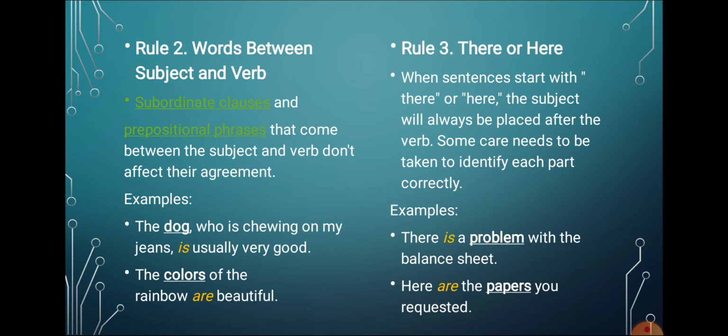If we see there, we might think we should use a plural verb, but we are talking about a singular thing, there is a problem. So we have to be careful while identifying each part of the given sentence. Here are the papers you requested. So here the subject is papers, which is plural. Therefore the verb used is are.